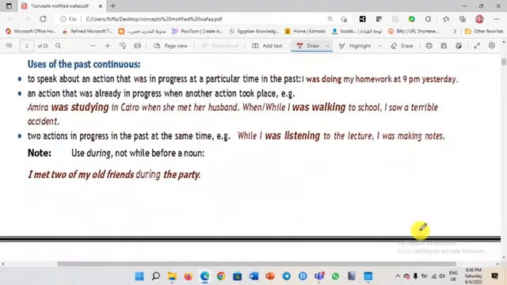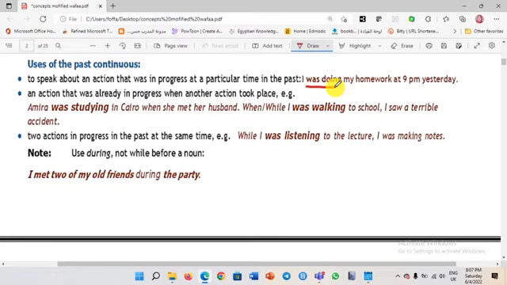So when do we use the past continuous? We can use it to speak about an action that was in progress at a particular time in the past. So when we have an action in the past that was in progress, we use the past continuous. As in the example here, I was doing my homework at 9 p.m. yesterday. So I spent a lot of time doing my homework. To express something in the past that was in progress and took a long time, we use the past continuous.